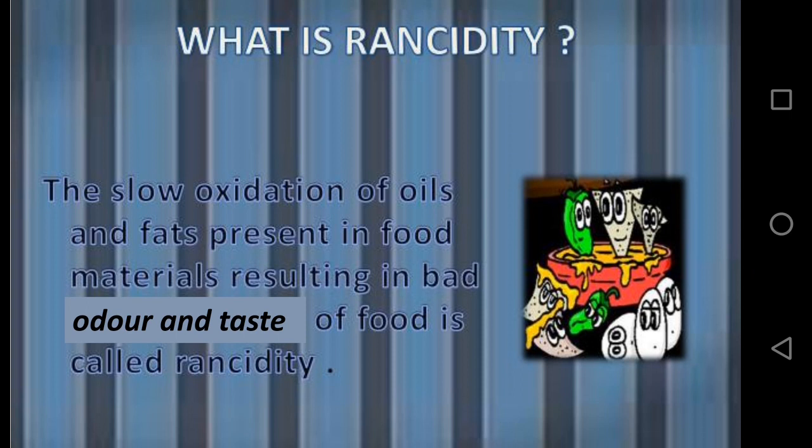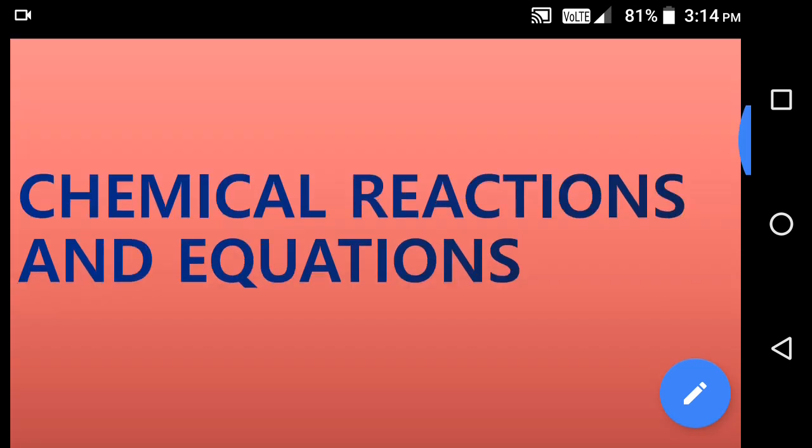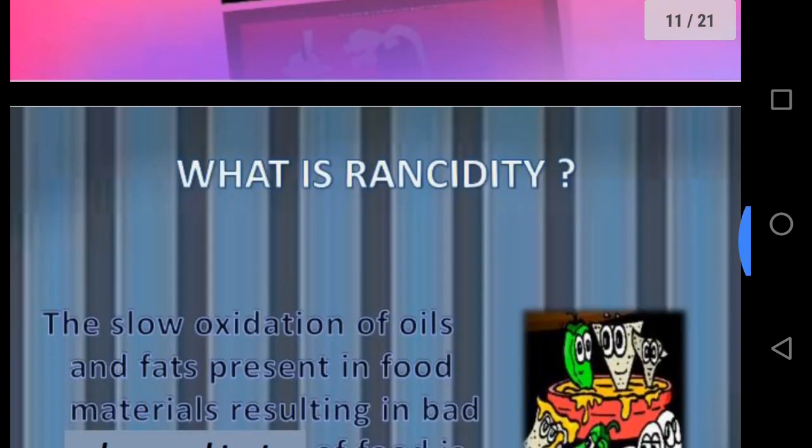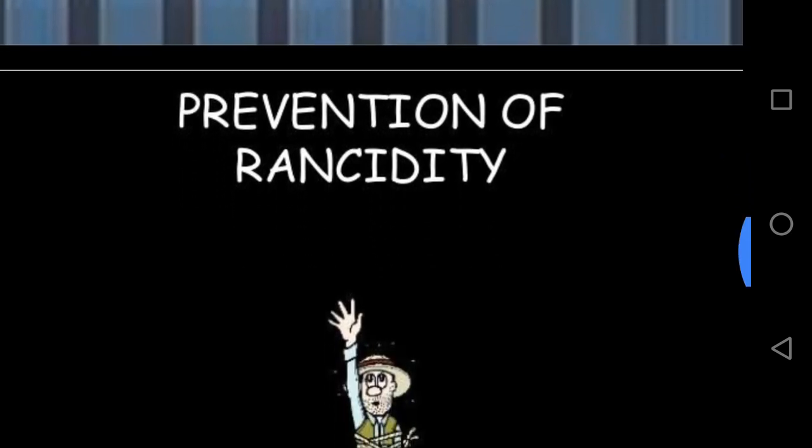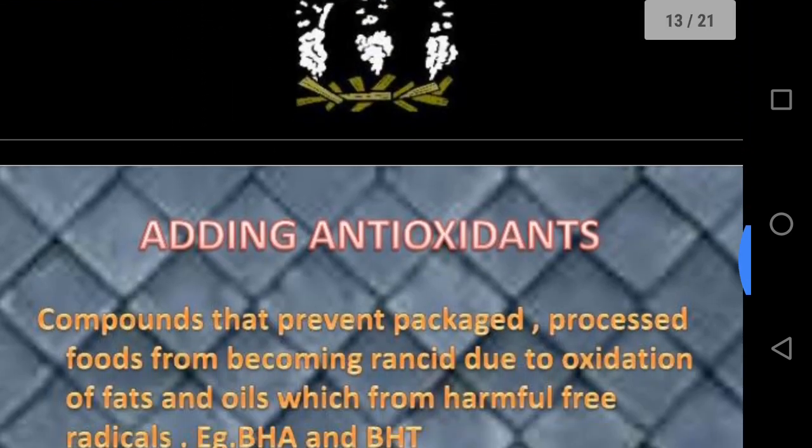To protect the food from rancidity, we use some antioxidants like nitrogen gas or chemicals to prevent the food from rancidity.